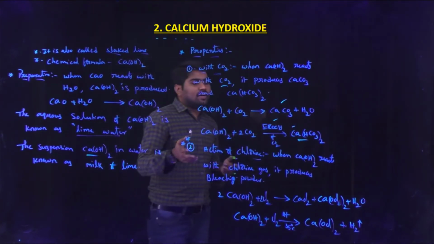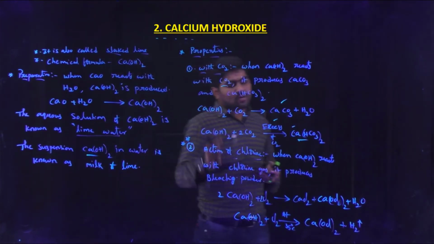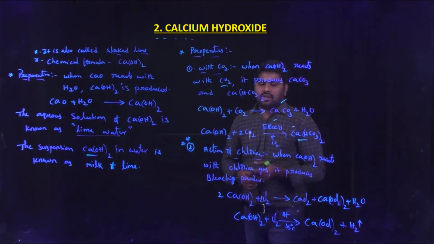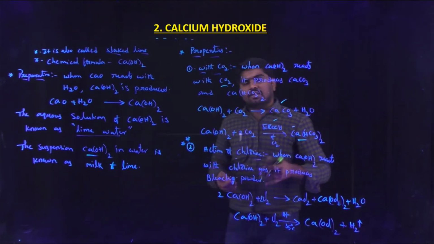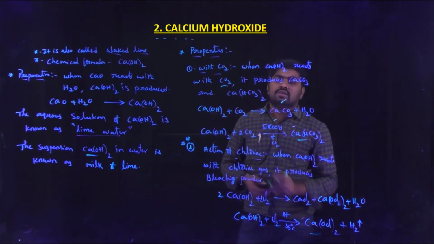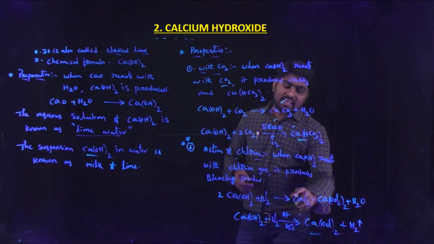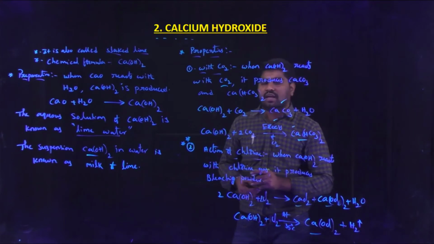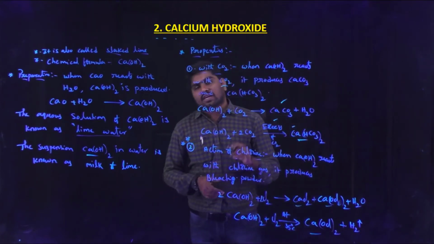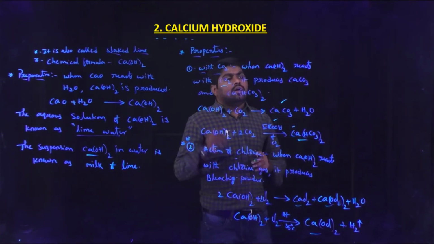When calcium hydroxide reacts with chlorine gas at low temperature, it produces bleaching powder only. But if they take excess amounts, it produces calcium chloride as well as bleaching powder. So these are the chemical properties of calcium hydroxide.